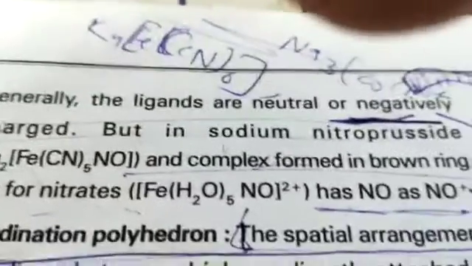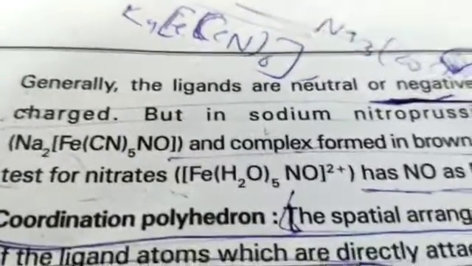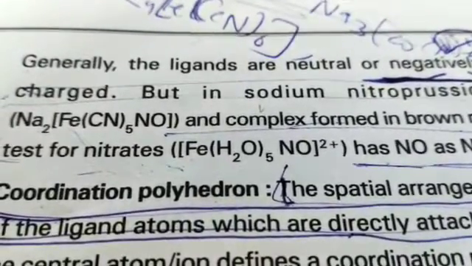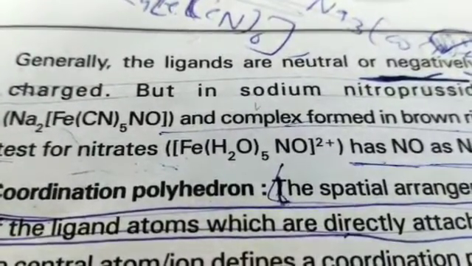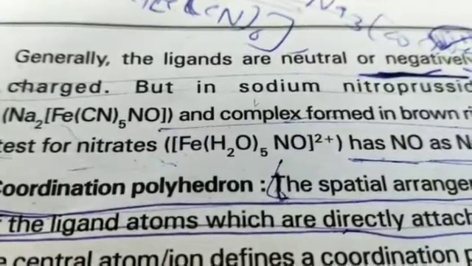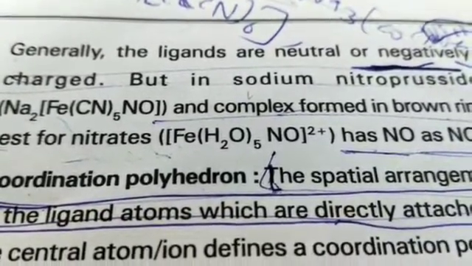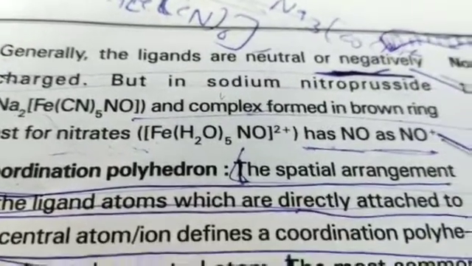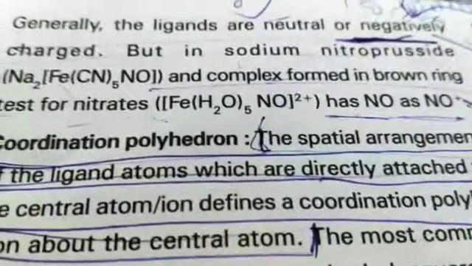Generally, ligands are neutral or negatively charged, but in sodium nitroprusside, the complex formed in the brown ring test for nitrate ion has NO as NO+, nitrosonium.